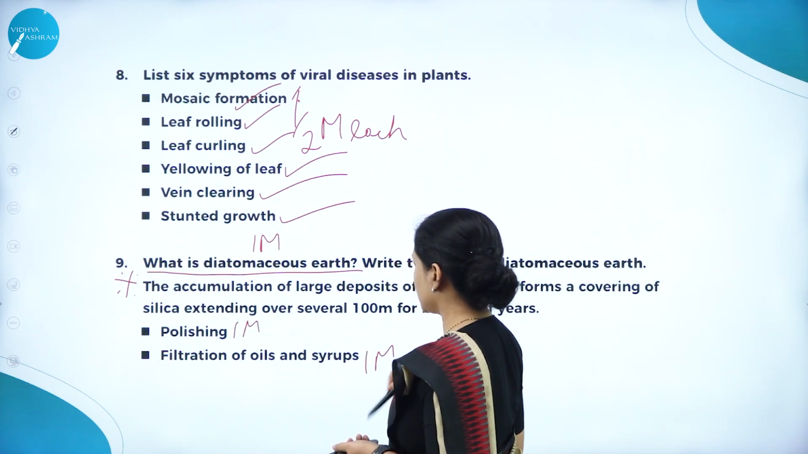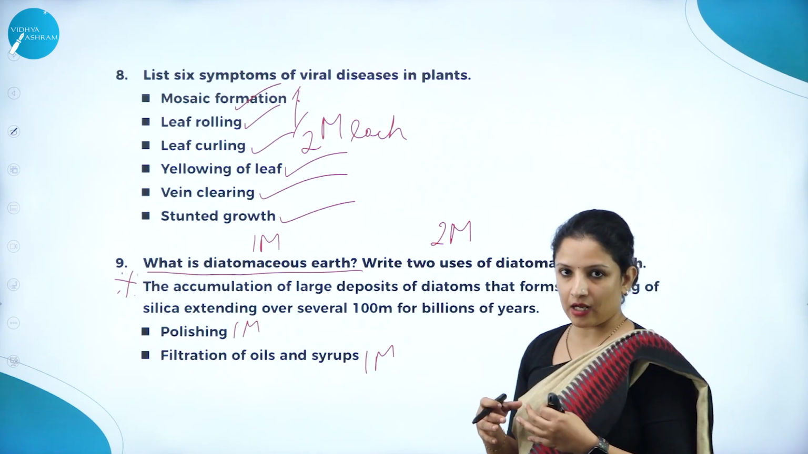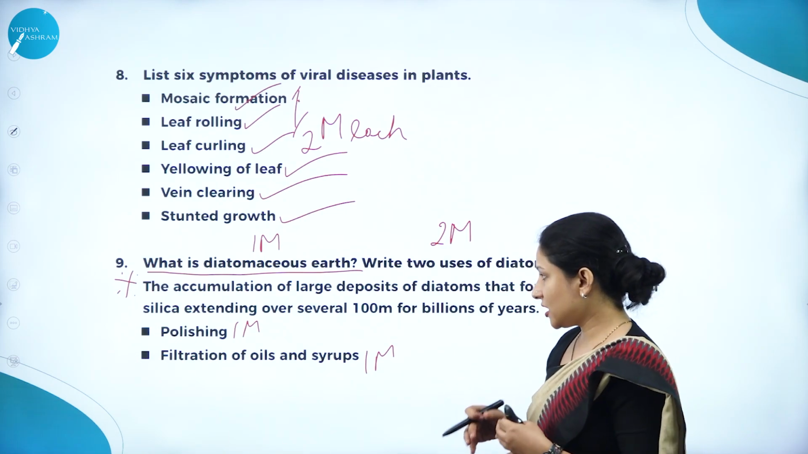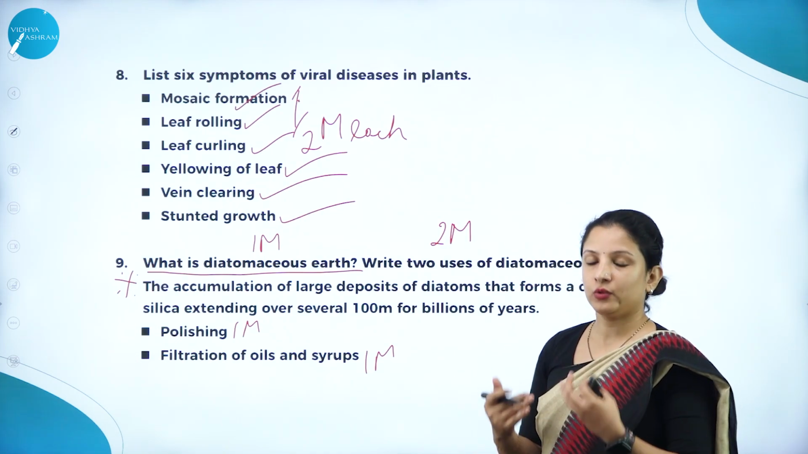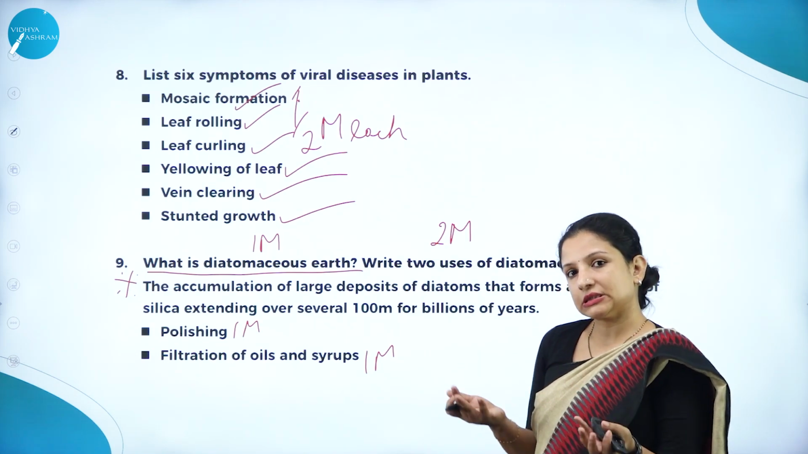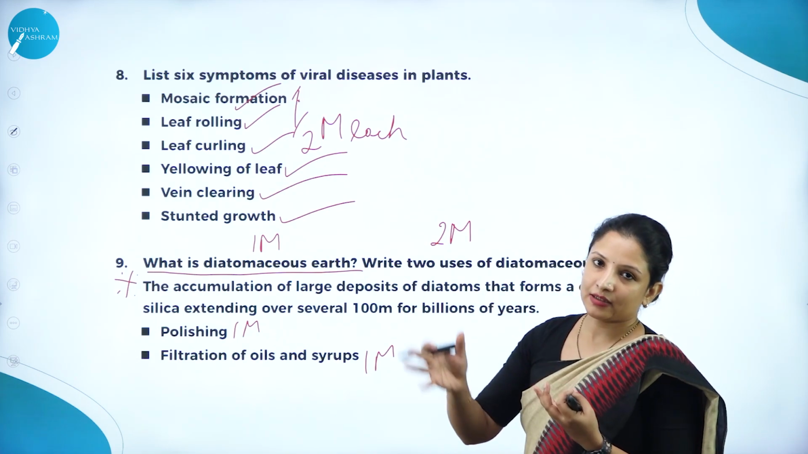This is 1 mark. So the accumulation of large deposits of silica which were there on the diatoms, when the diatoms die, and that accumulation for 100 millions of years will result in the formation of diatomaceous earth. So diatomaceous earth is nothing but silica-rich soil because of the dead diatoms deposition.